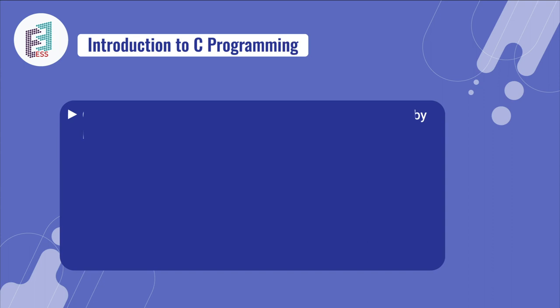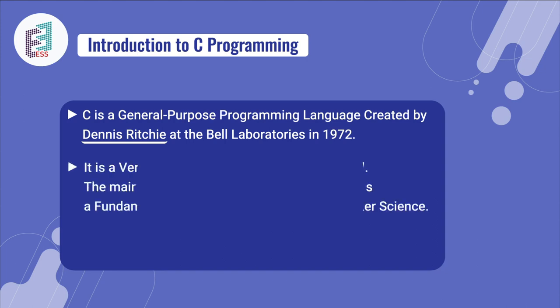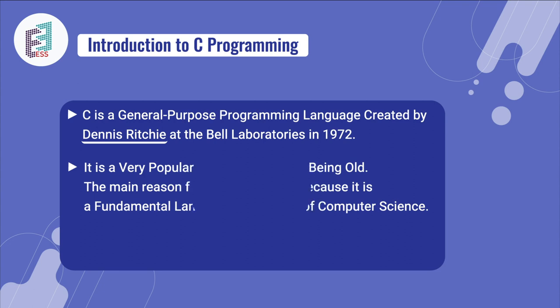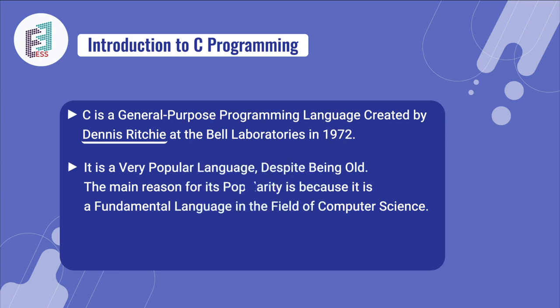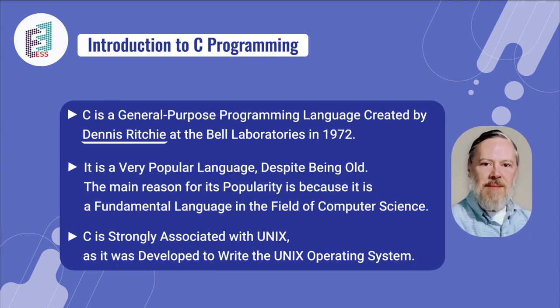Actually, C is a general purpose language which was created by Dennis Ritchie at Bell Laboratories in the year 1972. Despite being a kind of old language, it is still very popular. The main reason for its popularity is that it is a fundamental language in the field of computer science. C is strongly associated with Unix, as it was developed to write the Unix operating system.